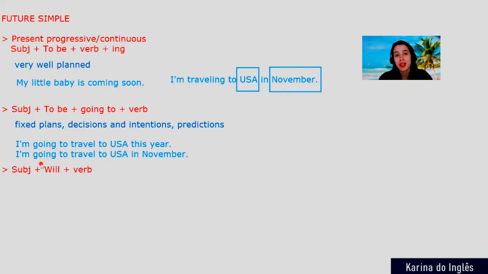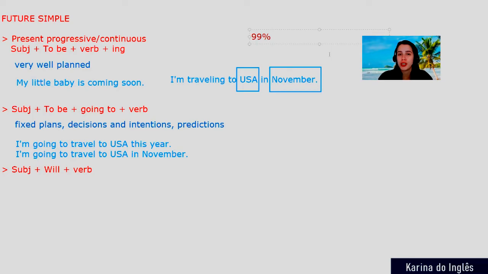So I'd say that for the first one, we use it when we are 99% sure about something, or we are 99% certain about something. So it's a level of certainty.